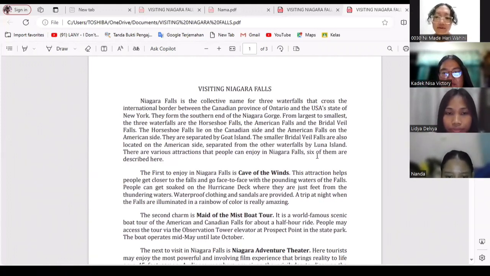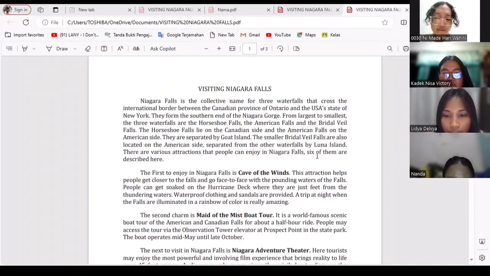Visiting Niagara Falls. Niagara Falls is the collective name for three waterfalls that cross the international border between the Canadian province of Ontario and the USA state of New York. They form the southern end of the Niagara Gorge. From largest to smallest, the three waterfalls are the Horseshoe Falls, the American Falls, and the Bridal Veil Falls.